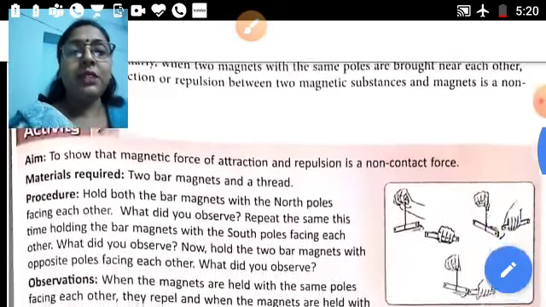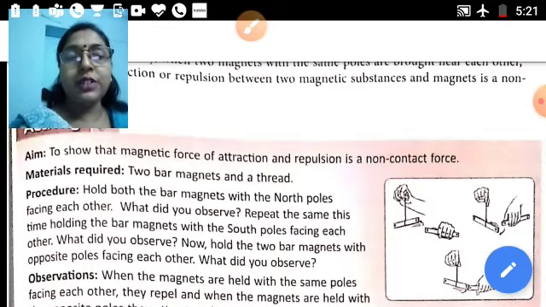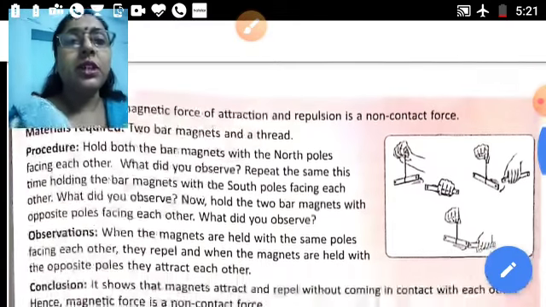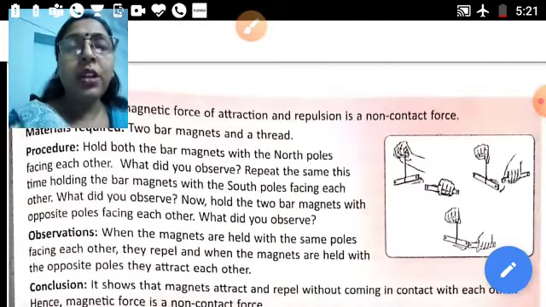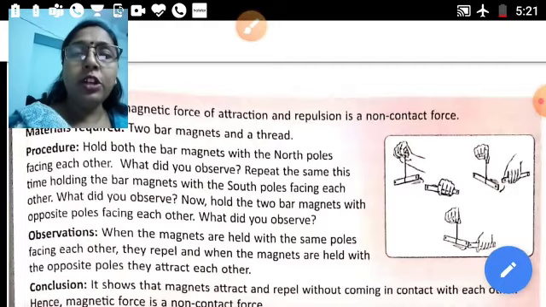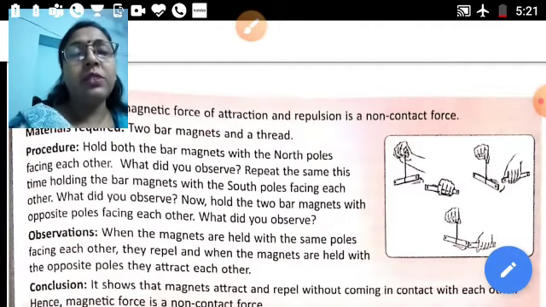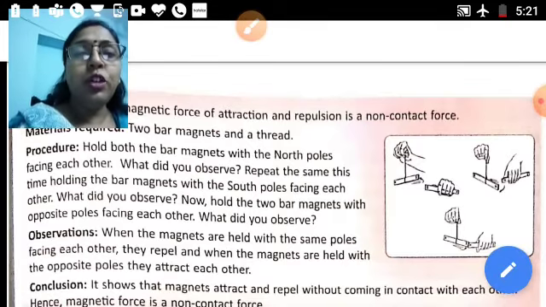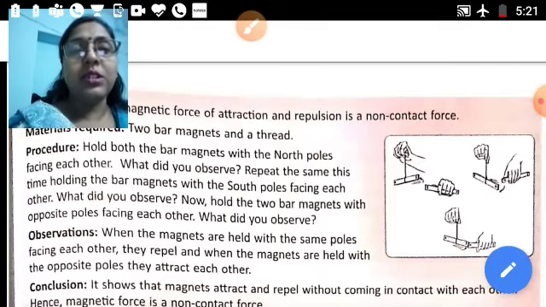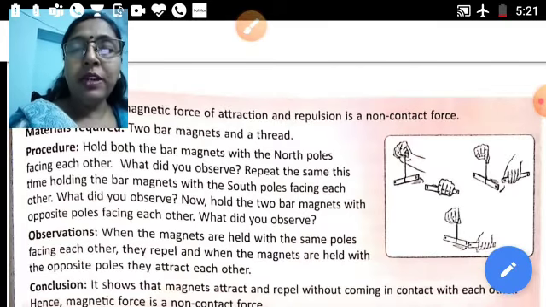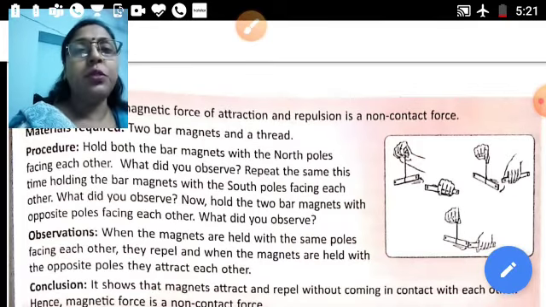Some activities are given to explain the force of attraction and force of repulsion, which is a non-contact force. So we will take two bar magnets with the north pole facing each other and another two bar magnets with the south pole facing each other. If same poles are facing each other, then they will repel each other. If we place one south pole and another north pole of the bar magnets, then they will attract each other.